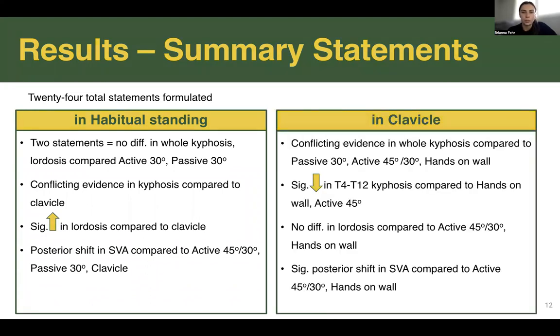In the clavicle position, conflicting evidence was found in whole kyphosis compared to passive 30, active 45 and 30, and hands on wall. A significant decrease in T4 to T12 kyphosis was found when compared to hands on wall and active 45. No differences were found in lordosis compared to active 45 and 30 and hands on wall. Lastly, a significant posterior shift in SVA was found compared to active 45 and 30 and hands on wall.